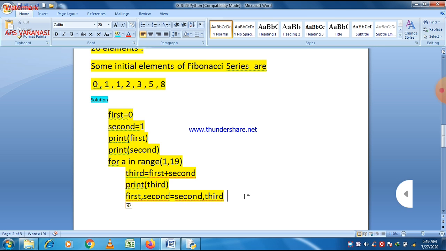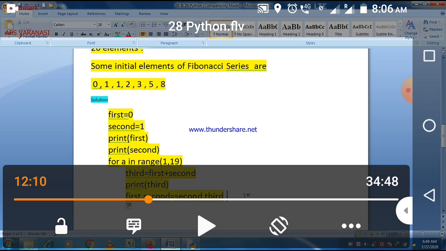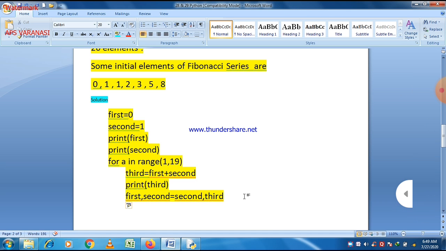After that, in a pair, different values are assigned each and every time, and now the series will be printed. Let us see the concept. Try to execute this program.